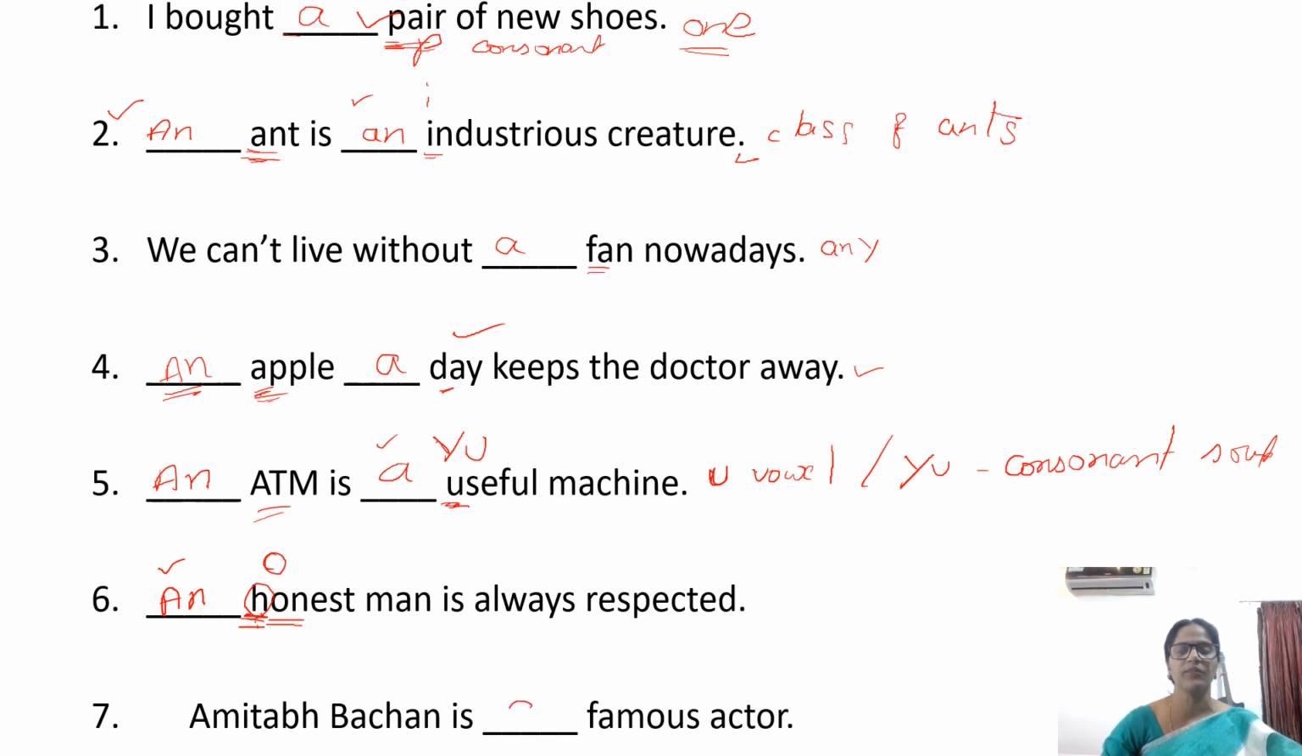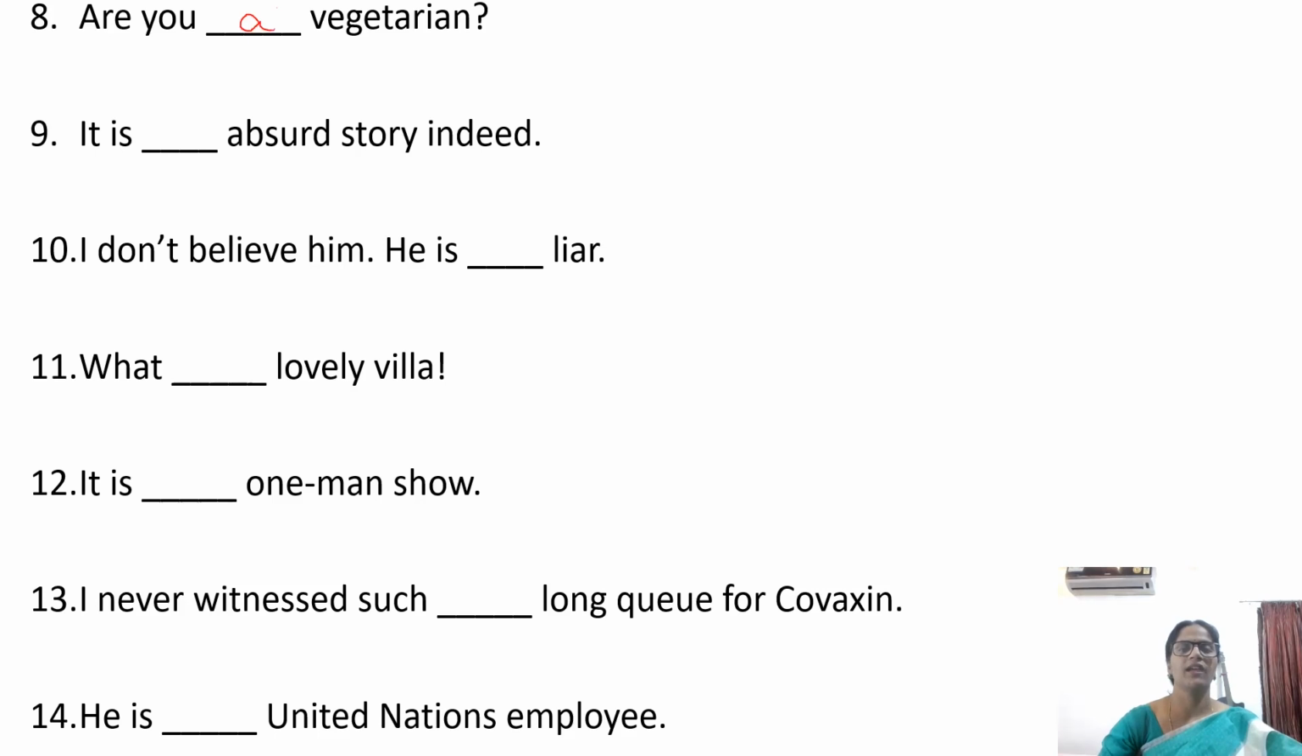Amitabh Bachchan is a famous actor. One famous actor. Are you a vegetarian? It is an absurd story indeed. Absurd starts with a vowel sound. I don't believe him. He is a liar. What a lovely villa. When we use exclamatory sentences, we use a. What a lovely villa.